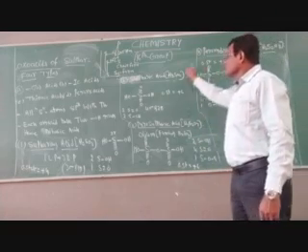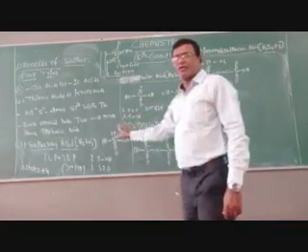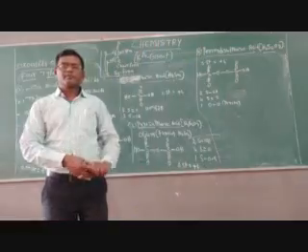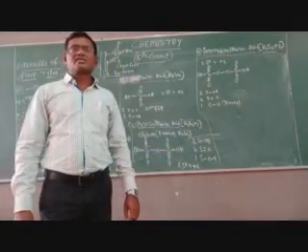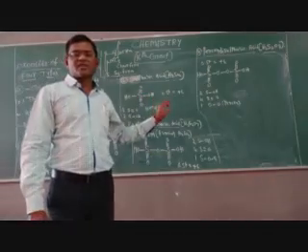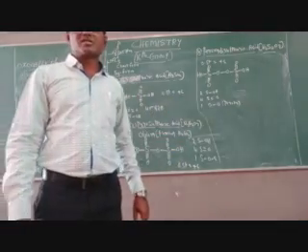Now observe that all 4 oxo acids of sulfur are dibasic acids. Why? Because each oxo acid consists of 2 OH groups only. Okay children, so this is the information about the oxo acids of sulfur. This is the study of mainly the important oxo acids of sulfur. These are the 4 important oxo acids of sulfur, children.